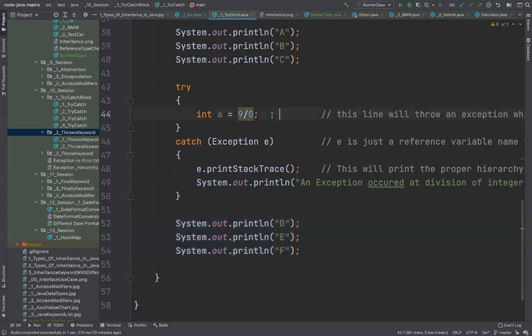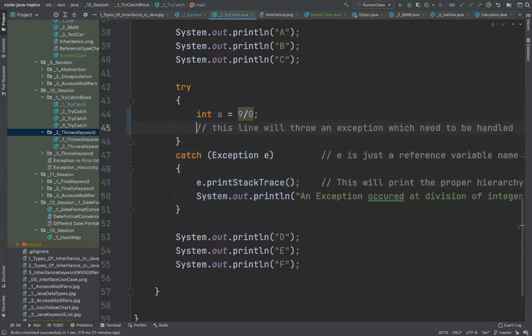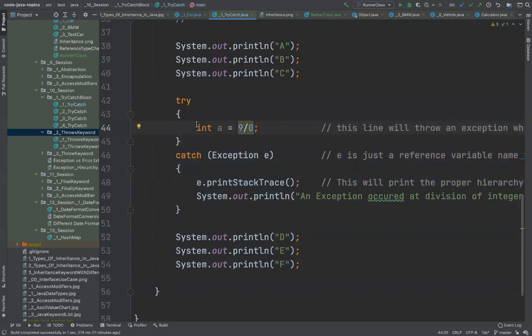But if I simply don't do this, then these will not be executed. That's the reason I have put it inside the try block. So if an error gets thrown here, it will go and get caught inside this block, and these lines will be executed instead of this. So let me show you by running this.